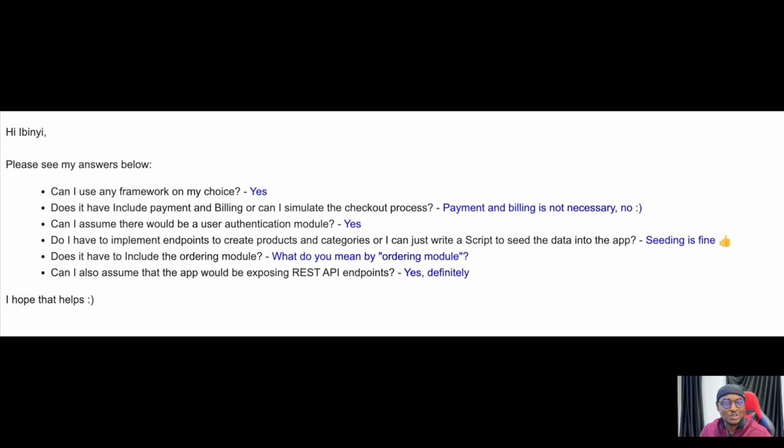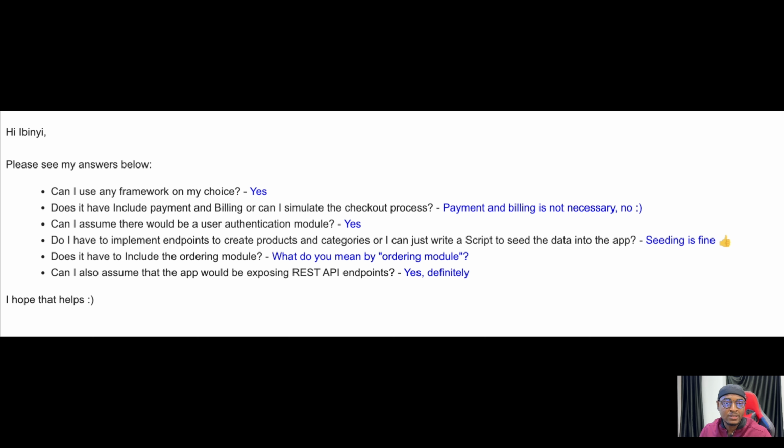We just go ahead and build something that they did not even ask us. Honestly, I've seen someone rejected because of that. Then can I assume that there will be a user authentication module? Yes. Do I have to implement endpoints to create those? Seeding is fine.